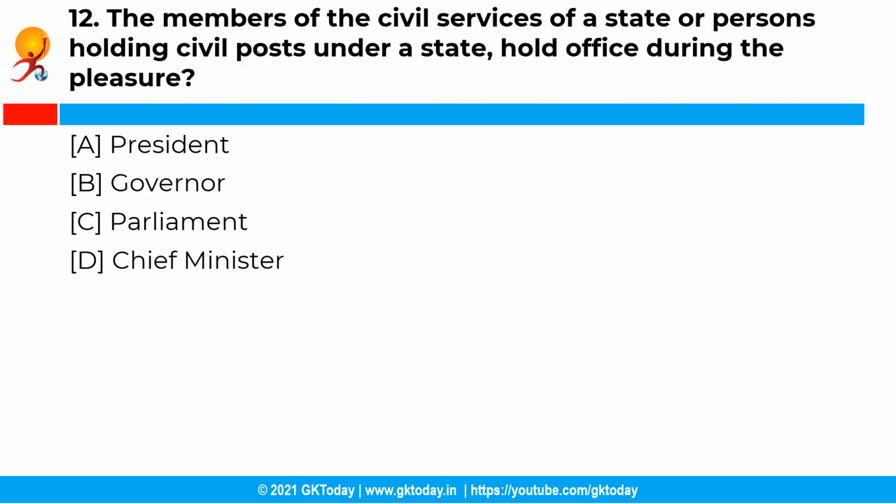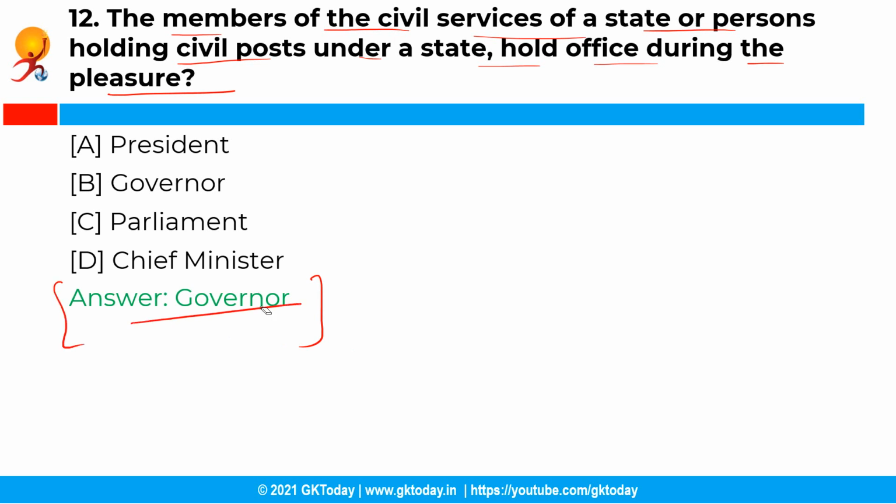Now the next question is, the members of the civil services of a state or persons holding civil post under a state hold office during the pleasure of whom? So you have the following options and the correct answer is option B, that is governor. So the members of the civil services of a state or persons holding civil post under a state in India hold office during the pleasure of the governor of the state.